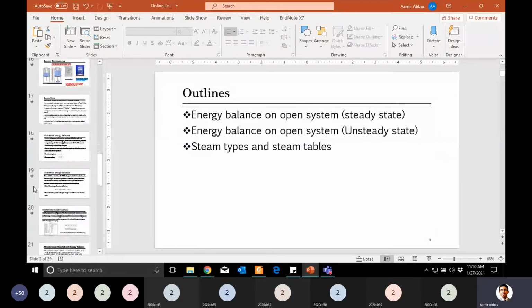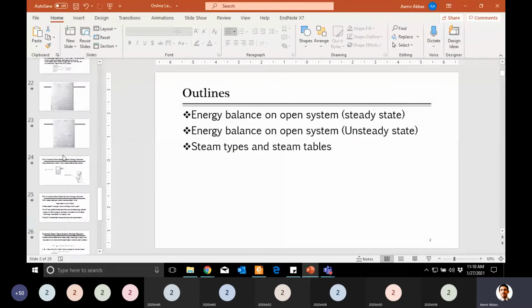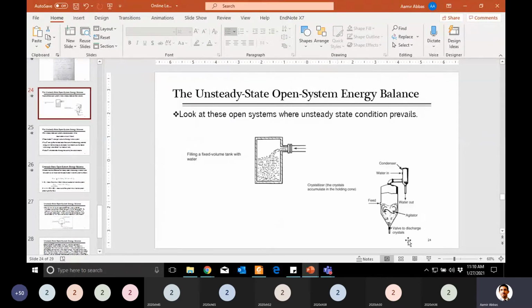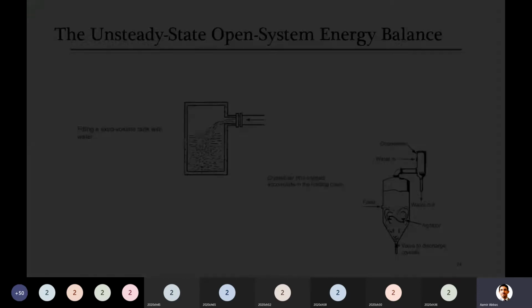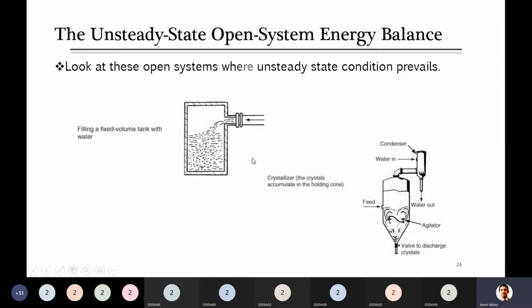First of all, let's look at those systems which are unsteady and open. For example, here two systems are provided. Let's look at the first example. What can you observe, can anyone tell? This first picture, open system. Semi-batch, okay, it is a process, an open system, but what do you observe?